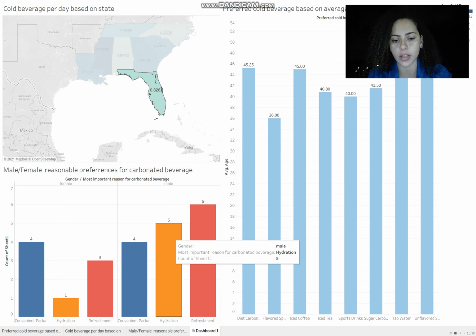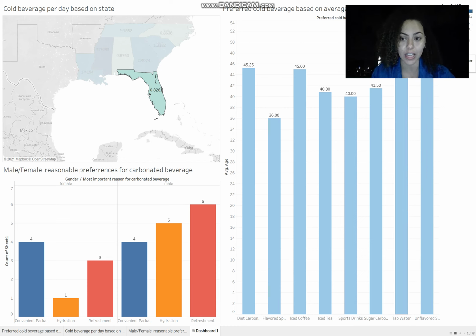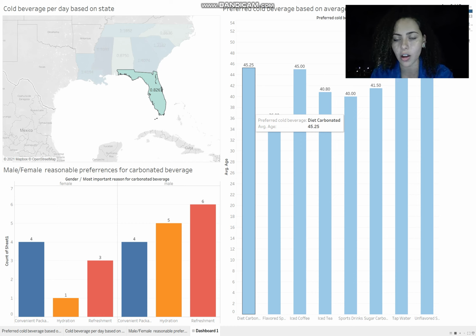Marketing researchers can infer that since it's Florida, many people tend to look for refreshment because it's a very hot state, the Sunshine State. You can also see that tap water is leading for Florida. Why is that? In Florida, you've got to stay hydrated. It's a very hot state, and it also tends to get dry sometimes. So they tend to get hydrated from tap water, then iced coffee, and then diet carbonated drinks. They look for something more for hydration than anything else.